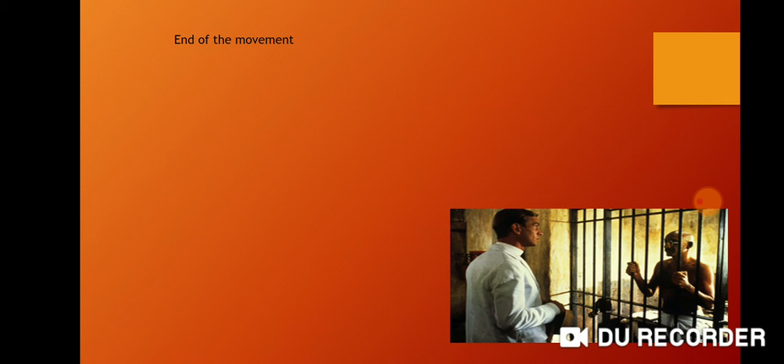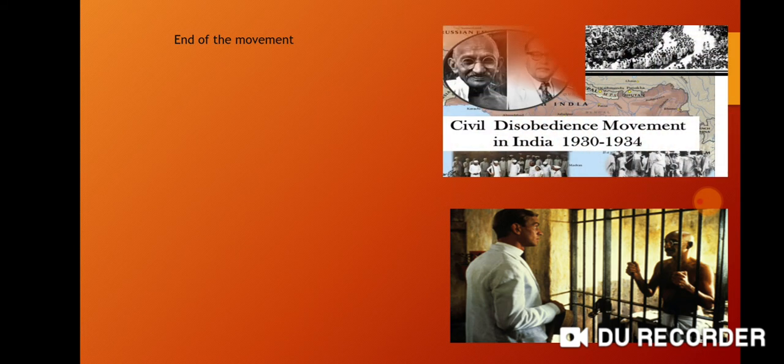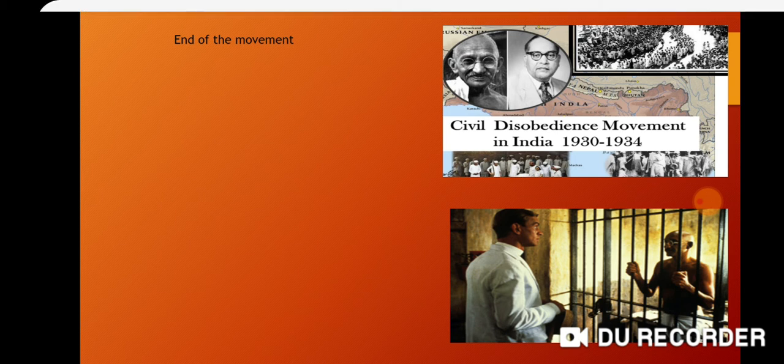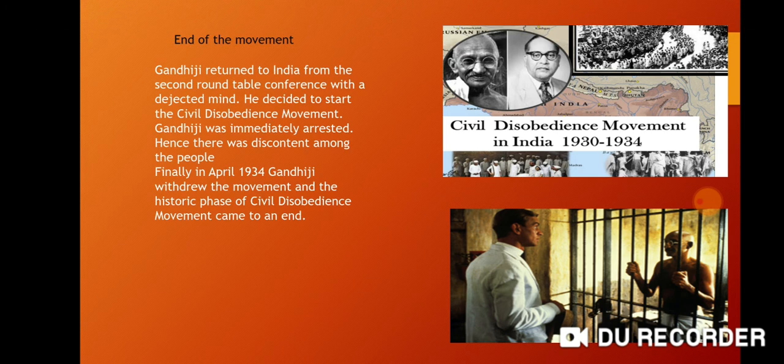At the end, Gandhiji returned to India from the second Roundtable Conference dejected. He decided to restart the Civil Disobedience Movement. Gandhiji was immediately arrested. Hence, there was discontent among the people. Finally, in April 1934, Gandhiji withdrew the movement and the historic phase of the Civil Disobedience Movement came to an end. It did not last for a long time. It started in 1930 and ended in 1934. This is how the Civil Disobedience Movement ended.